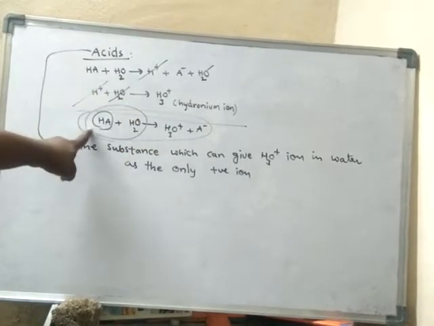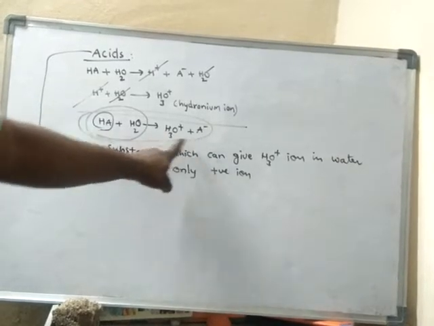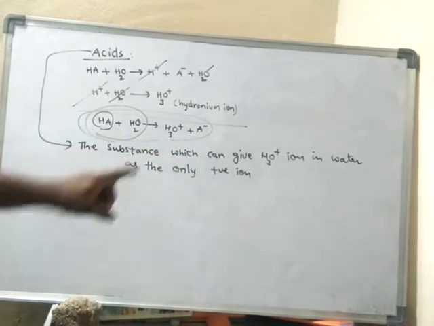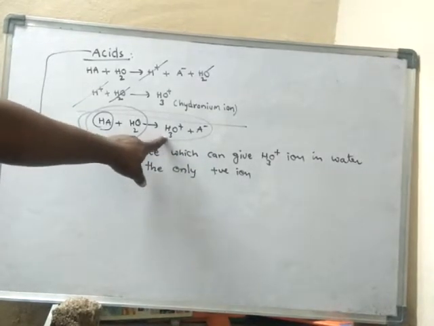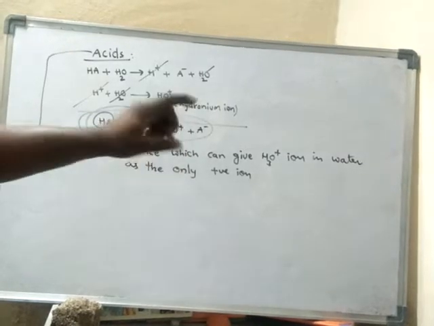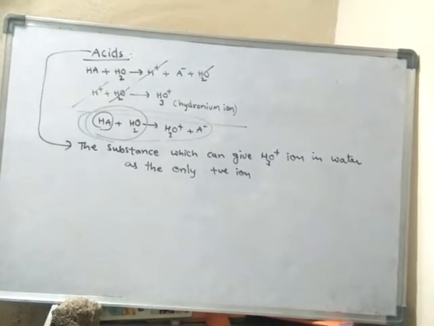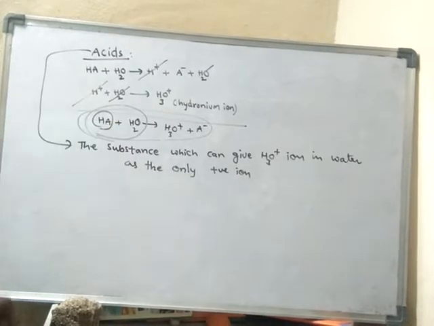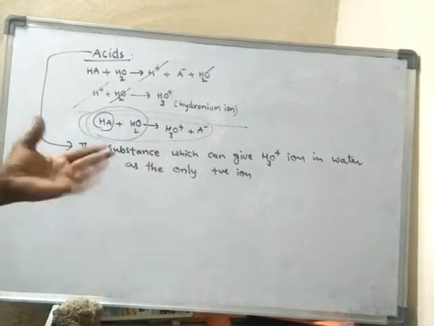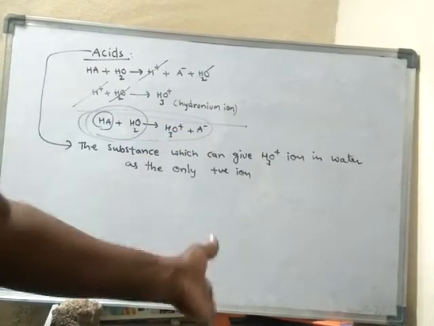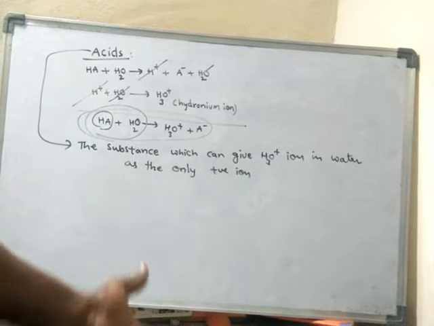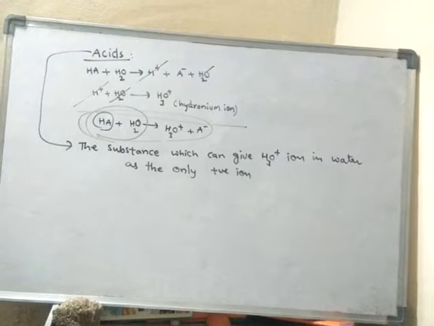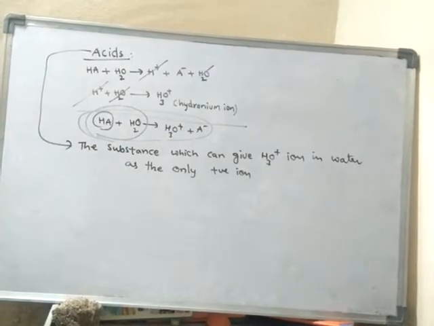Hence, in the aqueous solution, these are the final products. So this solution is finally converted like this. The only positive ion present in the solution is the H3O+ ion. So an acid can form H3O+ ion in water. What are acids? The substances which can give H3O+ ion in water as the only positive ion. There are no other positive ions in that solution. Hence, that substance is said to be an acid.